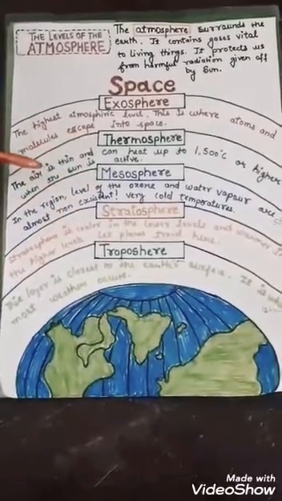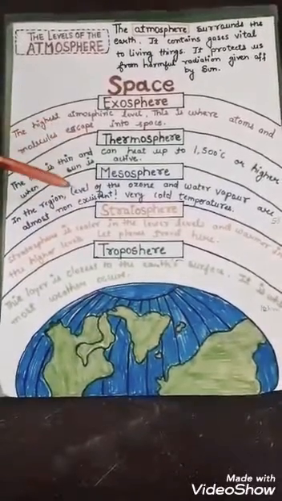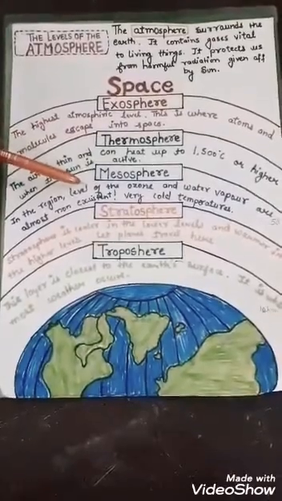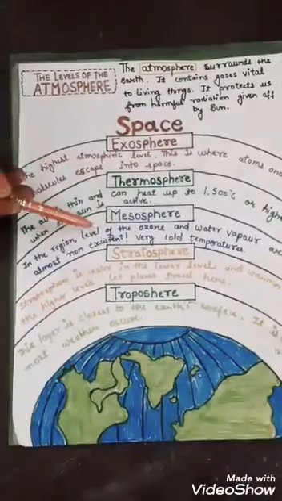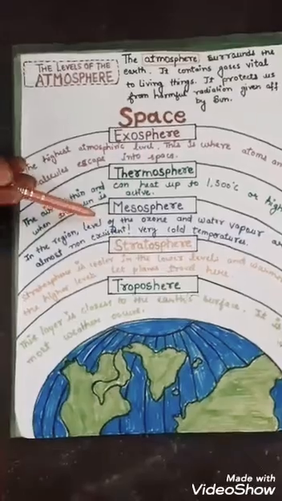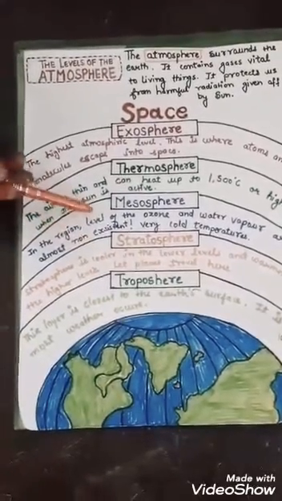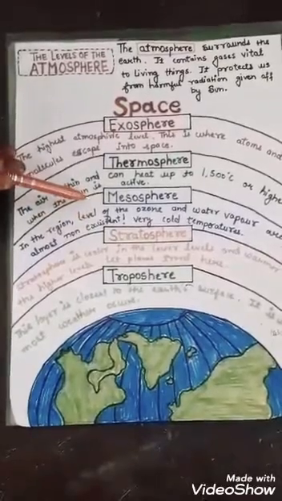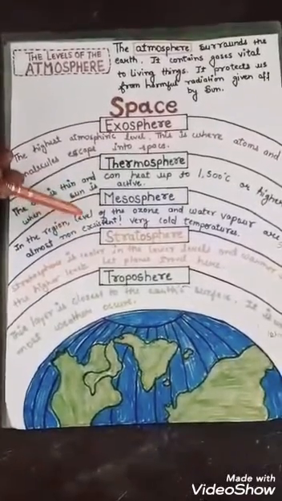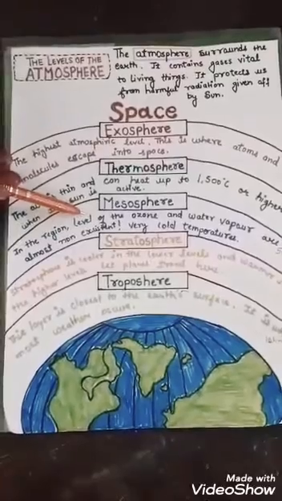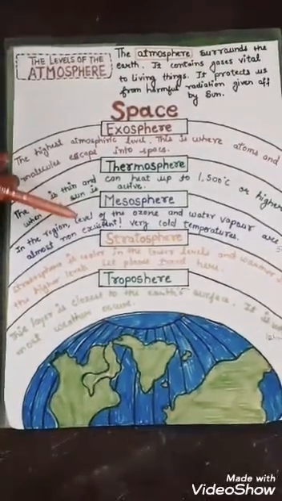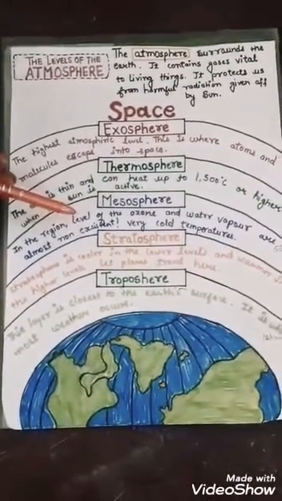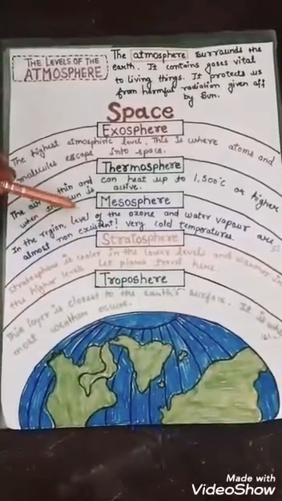And the next layer of atmosphere is mesosphere. The layer is called mesosphere. It extends from stratosphere to approximately 58 miles high. This is the coldest layer of atmosphere, about minus 130 degrees Fahrenheit near the top.